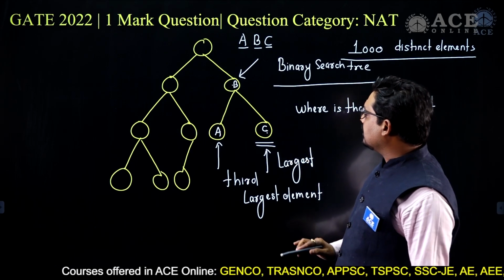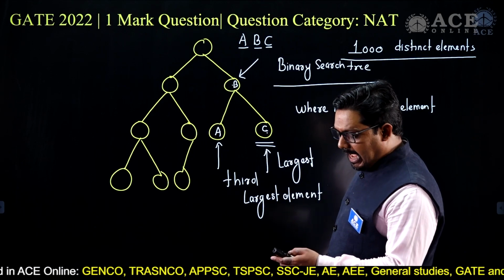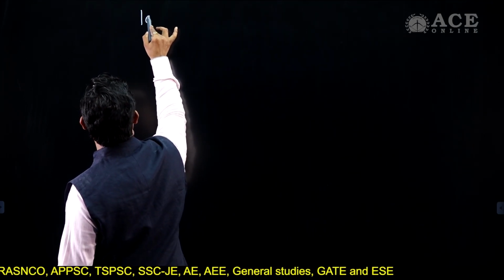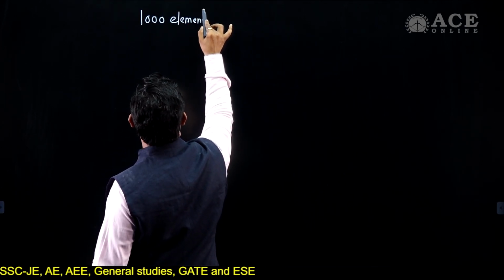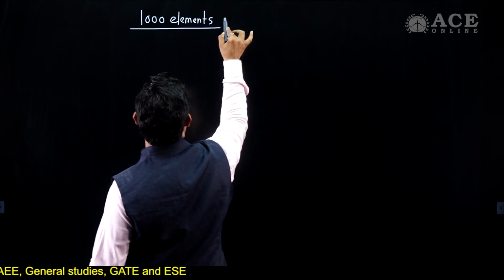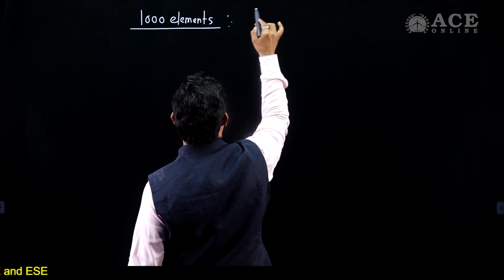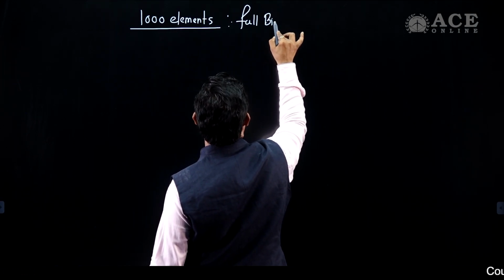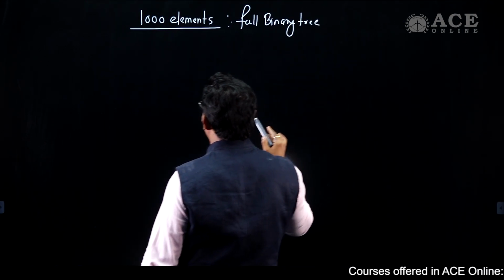The problem here in this case is what is the index of this location? Now if there are 1000 elements present, definitely this tree is not a full tree, or strict binary tree as some other books call it. It's not a full binary tree. Okay, now why is it not a full binary tree?